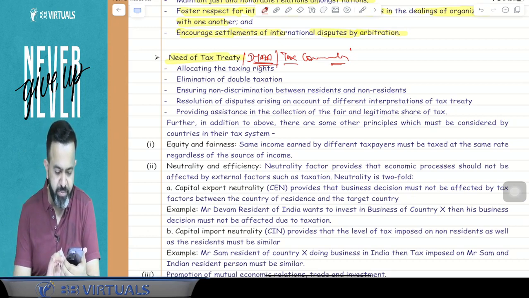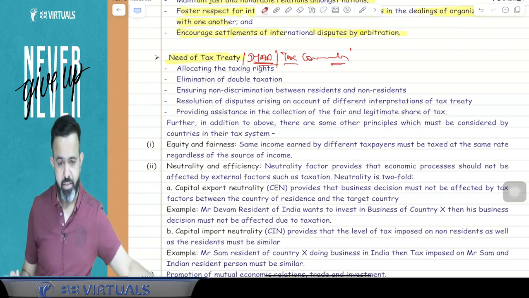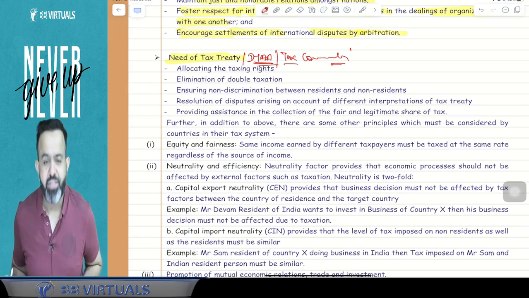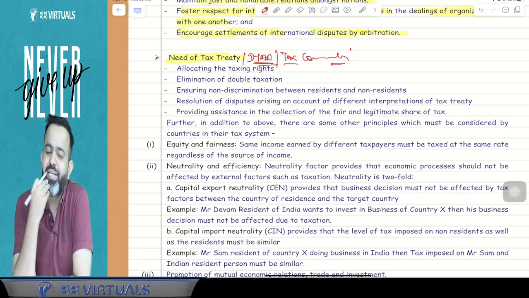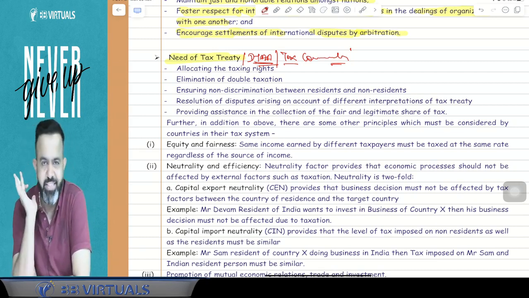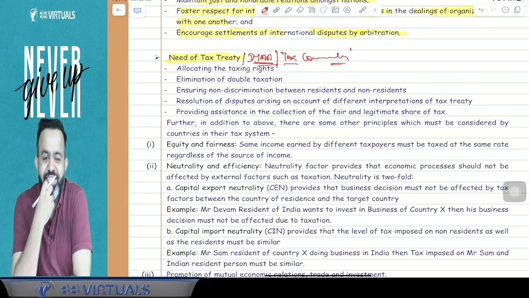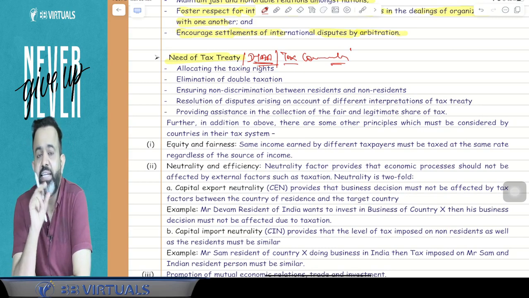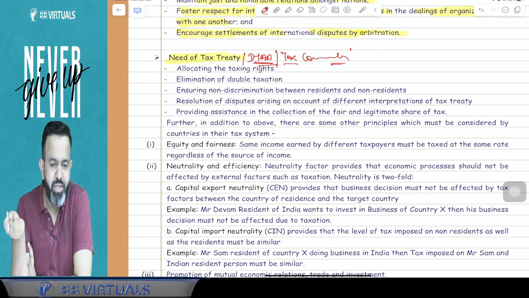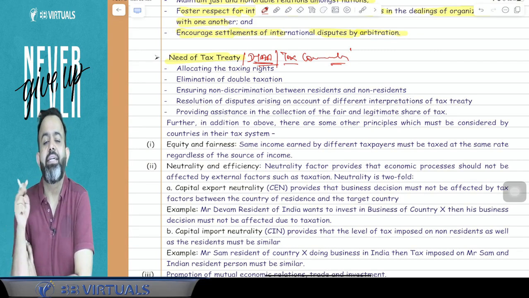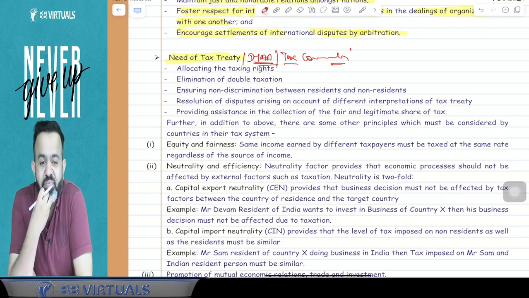Why is DTAA required? Why is a tax convention required? Okay, so guys, Shiva says, just tell me now, because otherwise this topic is a theoretical topic. The first point, Shiva says, is to avoid double taxation and tax sharing. So he has mentioned two points: to avoid double taxation, because there should not be double taxation, as well as tax sharing. Meghna says to avoid double taxation.